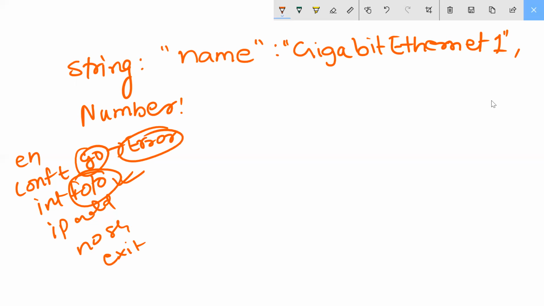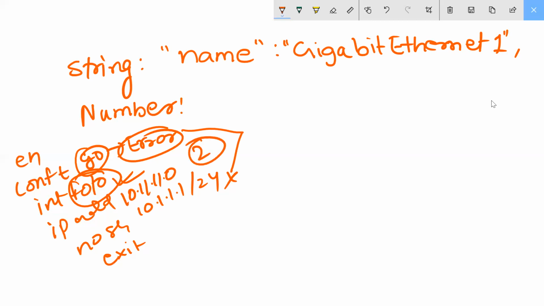In the IP address, your company has given you the 10.11.11.0 network, but you have assigned 10.1.1.1 /24 values. That means it is an error. So how many errors are coming here? Two errors are generated. Are you getting what I'm explaining here, guys? Like this is the command. You are working on the CLI, but you are not getting output. What you do is you come in, correct it and check everything.